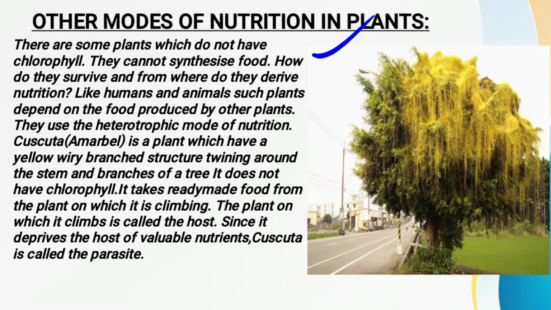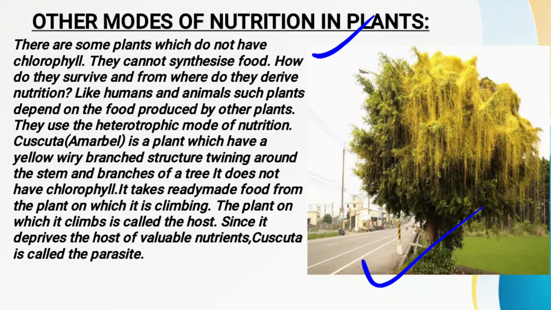But there are some kinds of plants which are not able to prepare their own food. The organisms which are not able to prepare their own food, and are getting nutrition from other organisms, are called what? They are called the heterotrophic mode of nutrition. So some plants also come under the heterotrophs because they are not able to prepare their own food. And the example of this heterotrophic mode of nutrition is the cuscuta, or the marble.